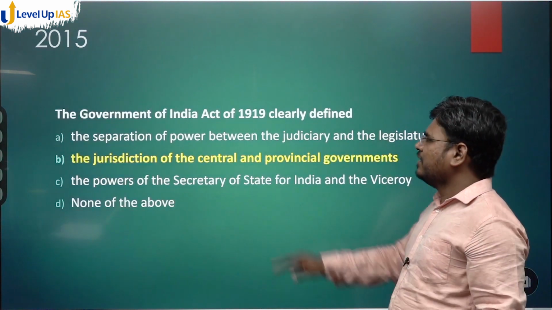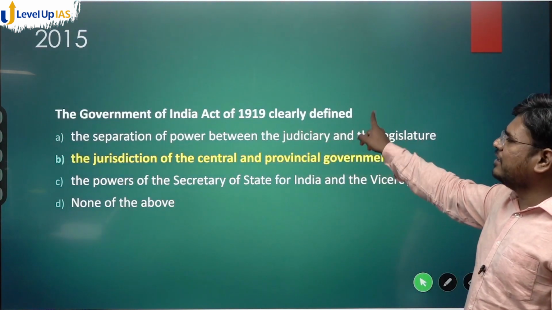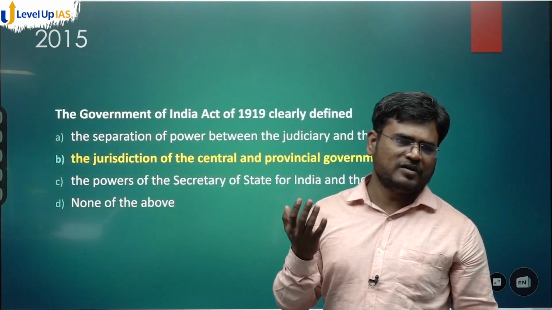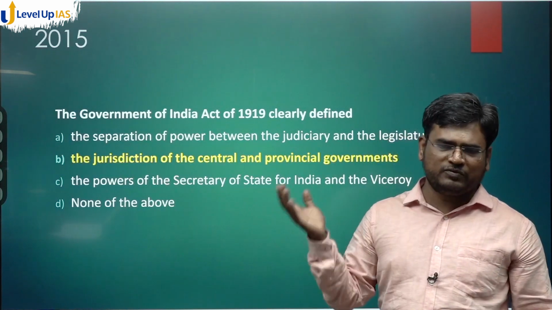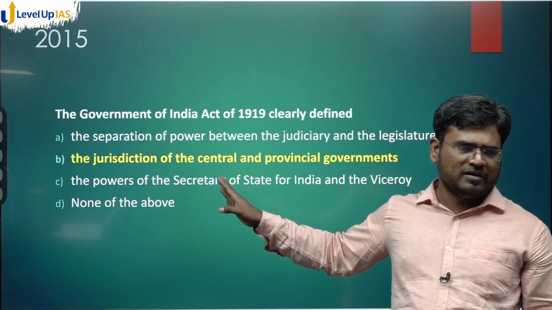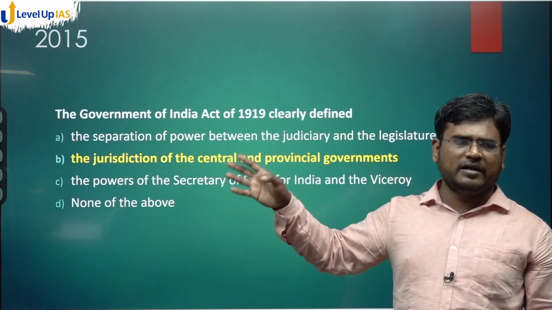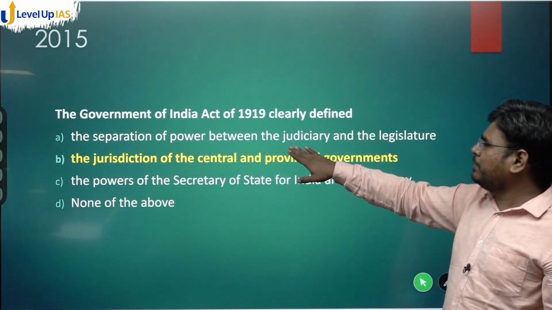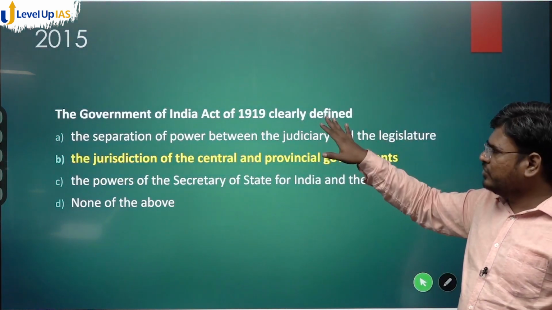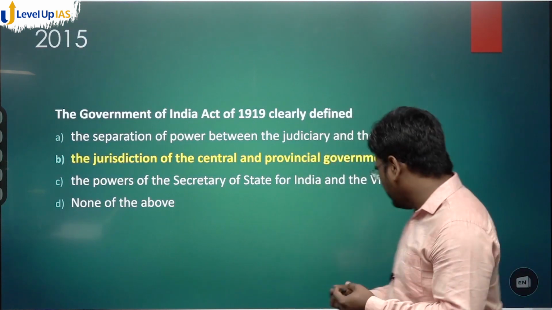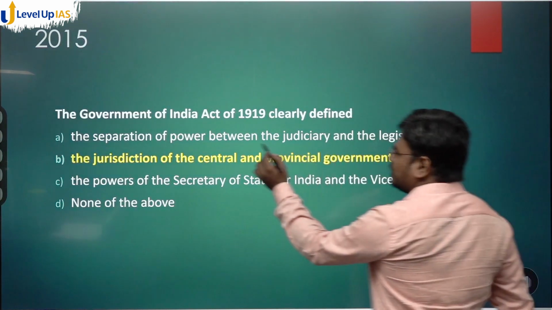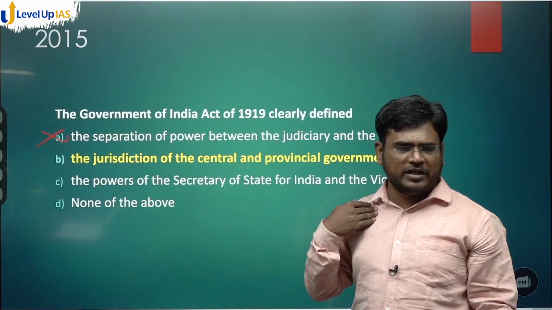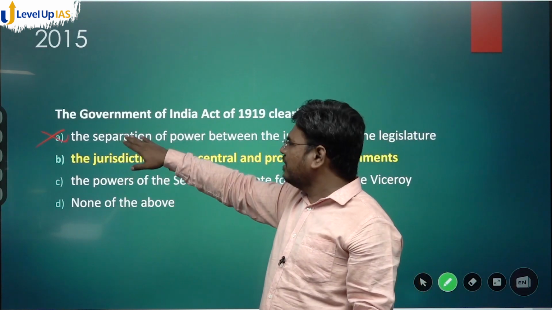Now see this question. Government of India Act of 1919 clearly defined. We all read the Spectrum book for modern history, and there are so many laws which were passed by the British Parliament regarding India in 1909, in 1919, in 1935. The 1919 Act. First statement: the separation of power between judiciary and legislature. If you have read it once, you will come to know that this was not part of that act. Based on my knowledge, I know that this is not part of that act.